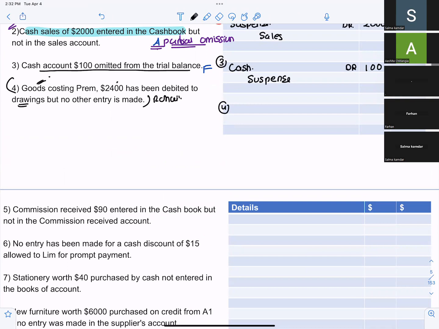Can you give me the journal entry for drawings when you take goods away? Drawings debit and purchase credit. Yes, the journal entry for drawings is drawings debit, purchase credit.